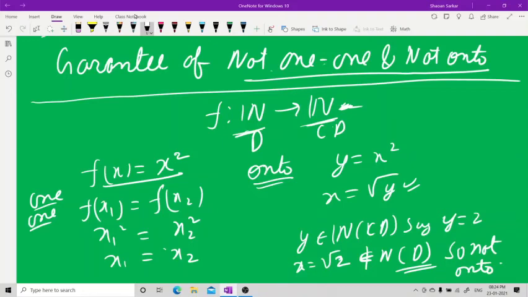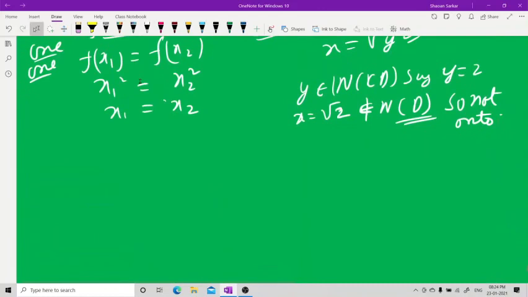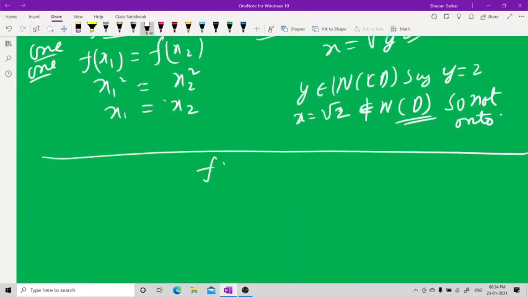Now I will take another example, from natural numbers to real numbers.